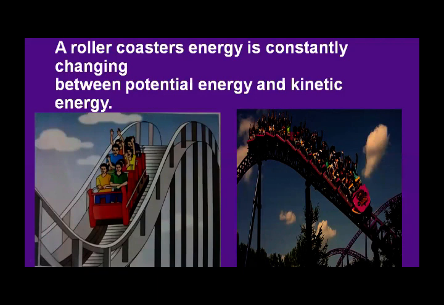So in a way, potential energy changes into kinetic energy when the roller coaster moves. At the top of the hill, it has more potential energy, and when it starts moving, this energy is changed into kinetic energy. Okay, as it falls, its kinetic energy increases and its potential energy decreases. The roller coaster gains potential energy as it is pulled to the top of the first hill. This way, potential energy is changed into kinetic energy.